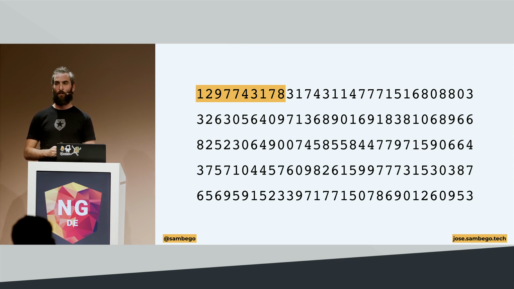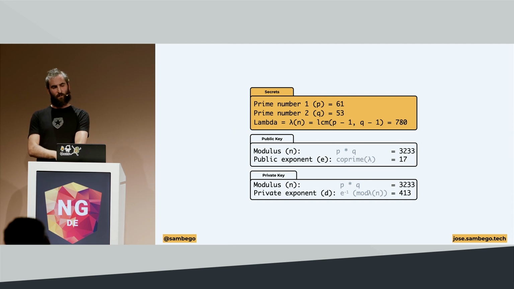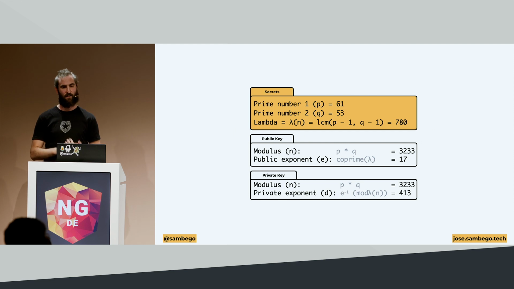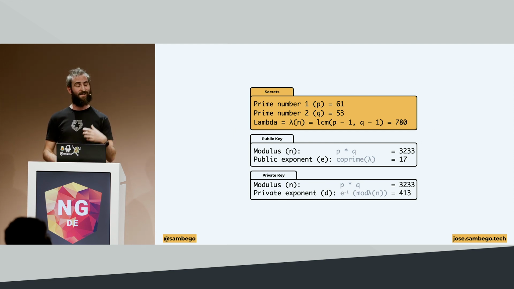In my example, I'll use very, very small prime numbers, just for demonstration's sake, but know that in practice, you will use very, very large prime numbers for this to be a secure way of encrypting or signing data. So, if we want to generate our public and private key pair, we're first going to generate 3 secrets. The first 2 are 2 of those very, very large prime numbers. In this case, 61 and 53. Again, in practice, this will be very large numbers. Here it's 61 and 53, 2 prime numbers.